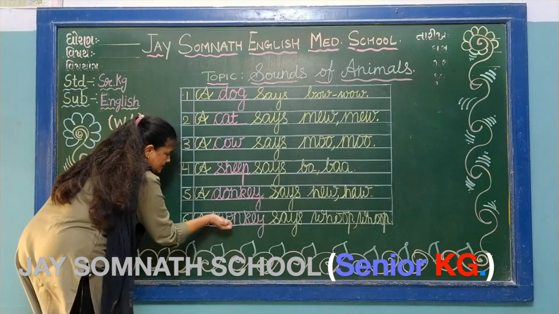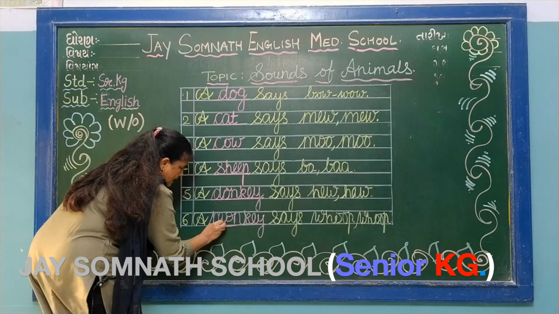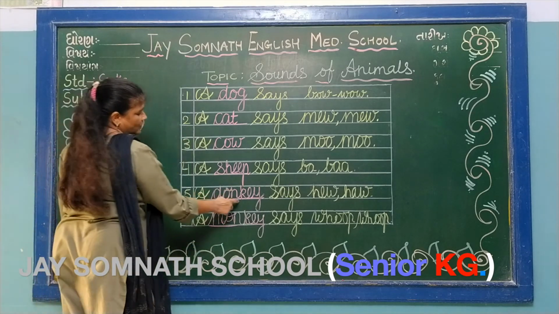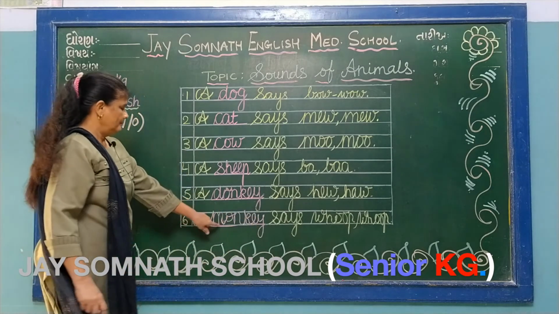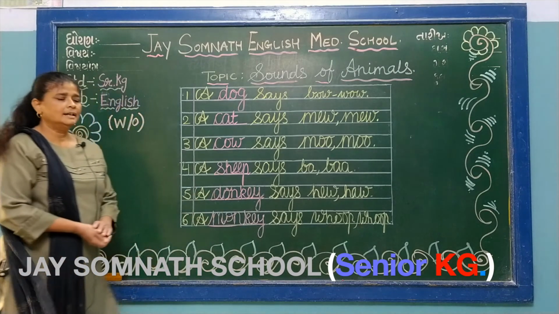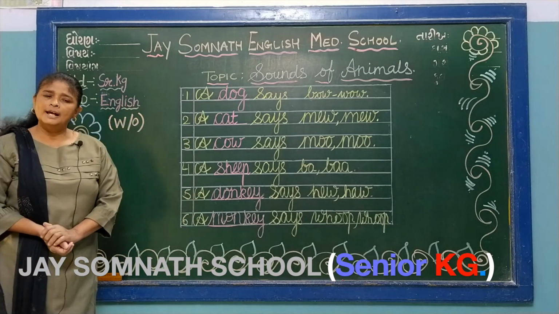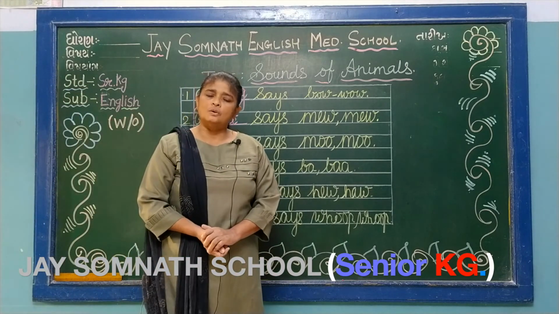Only difference is of M and D. The rest of the letters are the same. These all are the sounds of animals, which are given in your English General Course book.